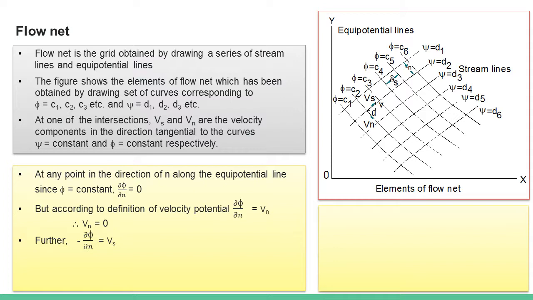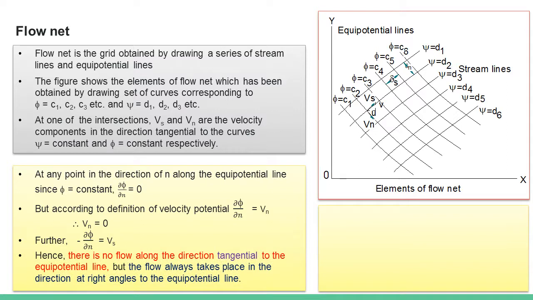So from the definition of velocity potential we have this. Hence we can make two statements. One is that there is no flow along the direction tangential to the equipotential line, that is from the first statement, Vn is equal to 0, and Vs is having a value.